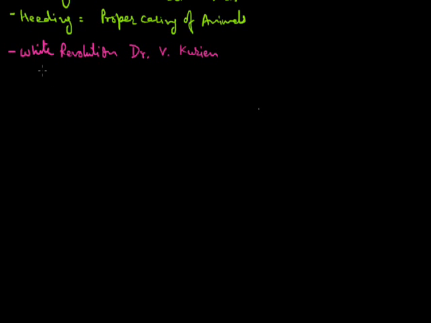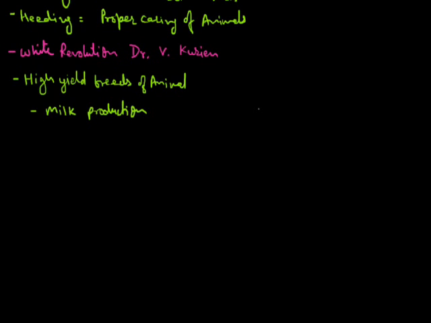In this he developed high yielding varieties or breeds of animals, and increased food productivity. So the increase in milk production is called the white revolution.